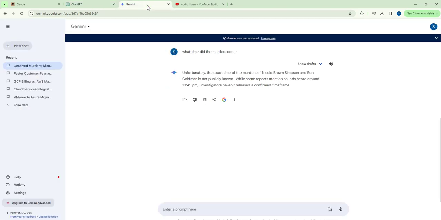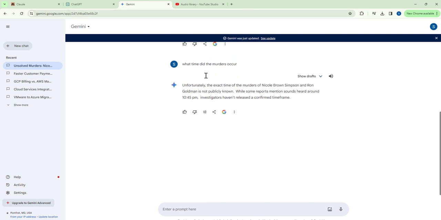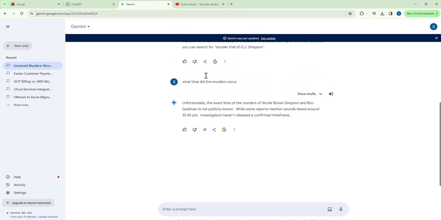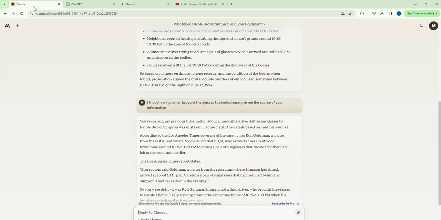Let's go over to Gemini. Unfortunately, the exact time of the murders of Nicole Simpson and Ron Goldman is not publicly known. While some reports mention sounds heard around 10:45 p.m., investigators haven't released a confirmed time frame. But I think they have. There's been a number of different articles where they've released something, but that's fine. That's still a better answer than guessing, right? So let me come back to Claude and see what Claude said about the timing that it gave me.